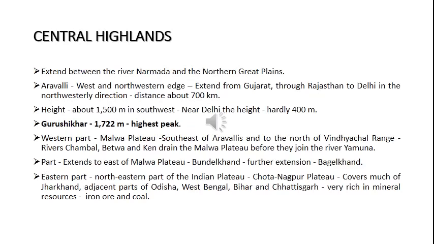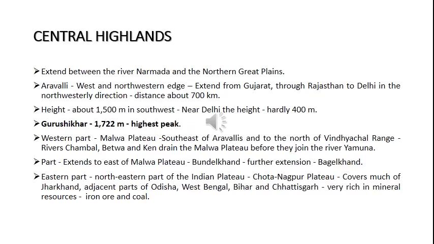So what are the boundaries, or what is there in the Central Highland? What are the ranges and hills found in the Central Highland? On the western and northwestern side, it is the Aravalli Hills. The Aravalli Hills form the west and northwestern edge of the Central Highland.